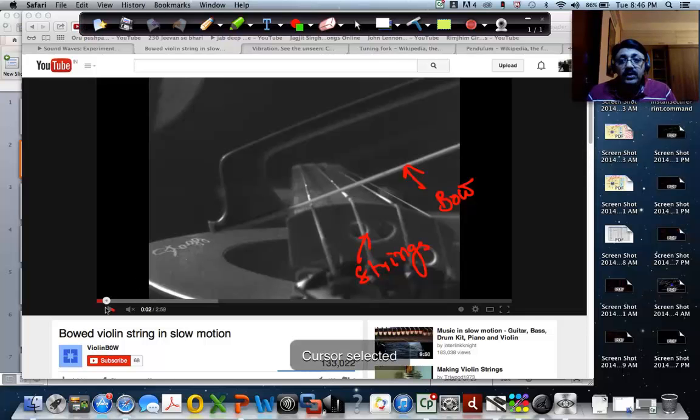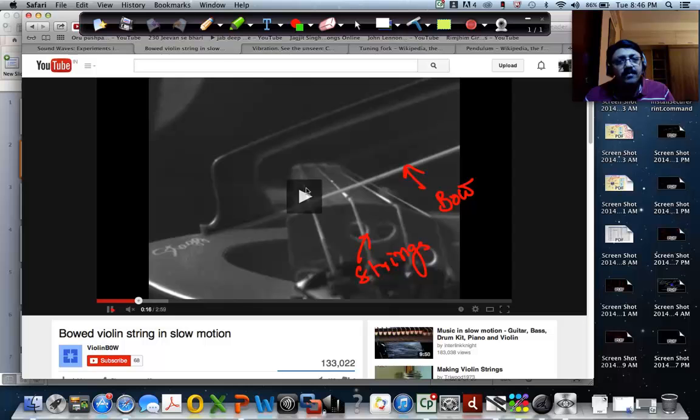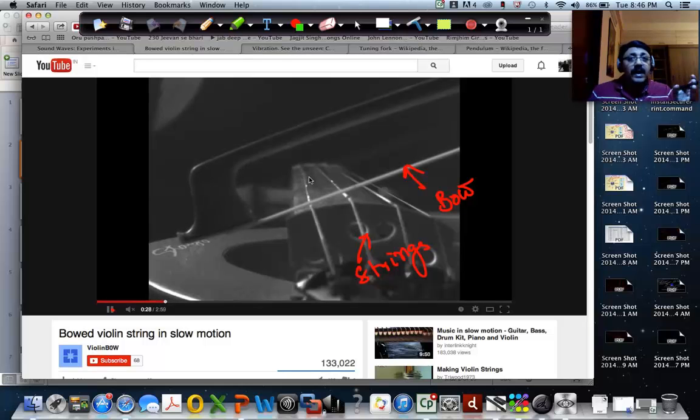When he bows, this is shown in slow motion, right? So the motion of the bow is very slow, and you can see the strings vibrating. Don't you see that? In fact the bow is moving very fast, but this is shot in slow motion, and you can see the string is vibrating. And it is because of the vibration of the string that the sound is produced.